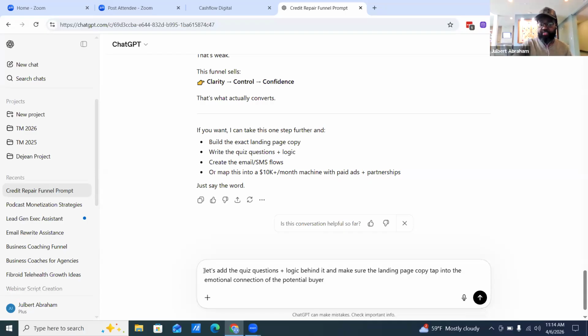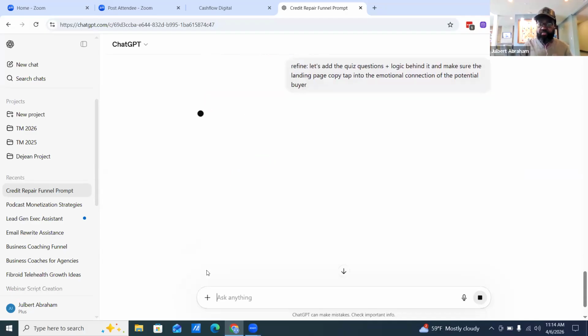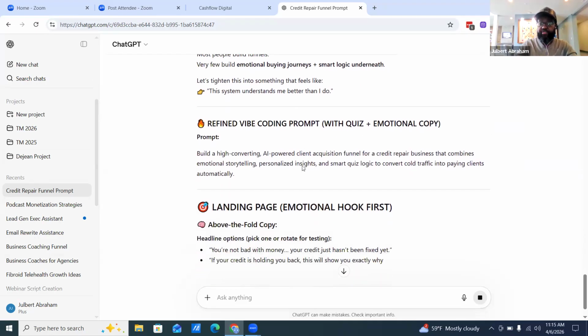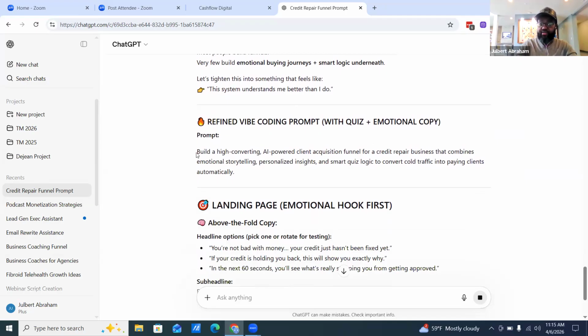So I'm going to put this as refine, letting GPT know I want them to refine the prompt a little bit. So now it's a little bit deeper. So I refine it.